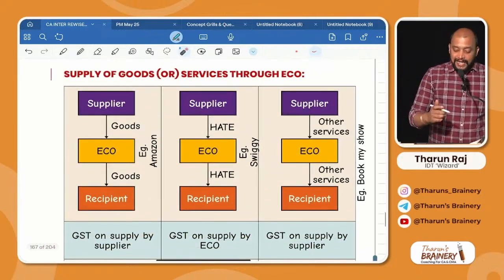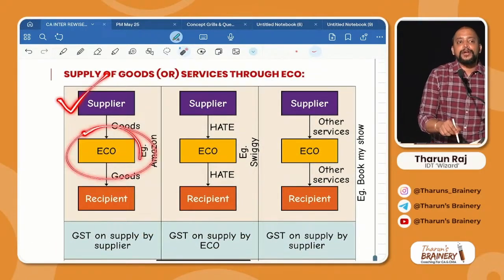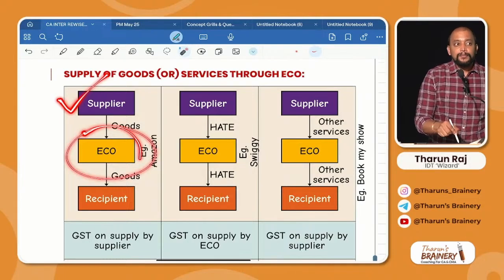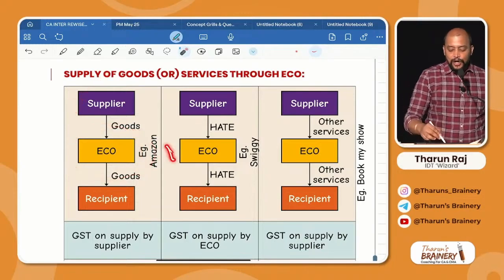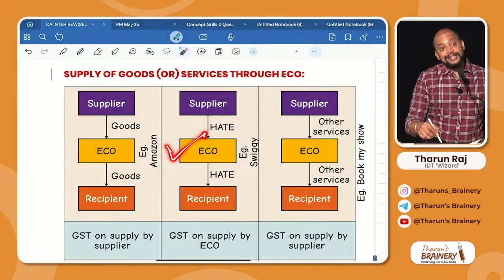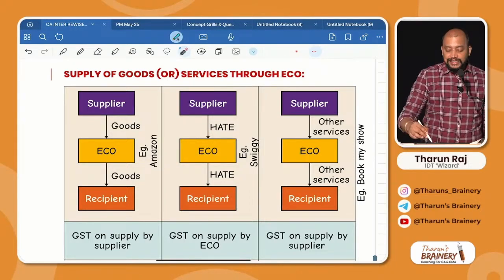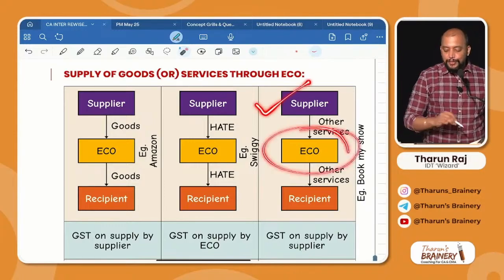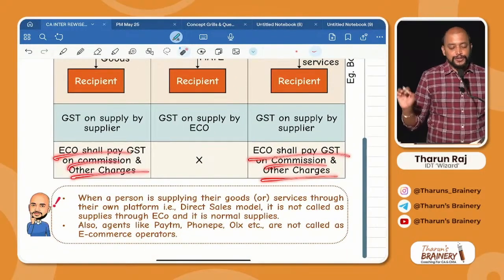Now concentrate. In the first case GST payable by supplier, then what e-commerce operator will do? Pay GST on plus TCS. Very good. Then second case e-commerce operator will pay GST on transaction. So whether any GST payable on commission and TCS? No. Third case, GST payable by supplier. So e-commerce operator will pay GST on commission and other charges, and TCS also will be applicable.